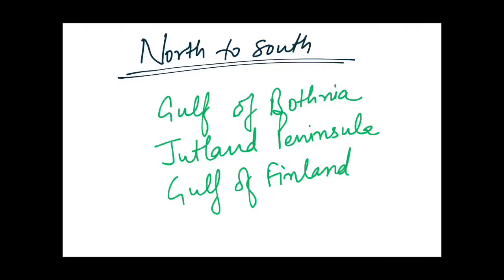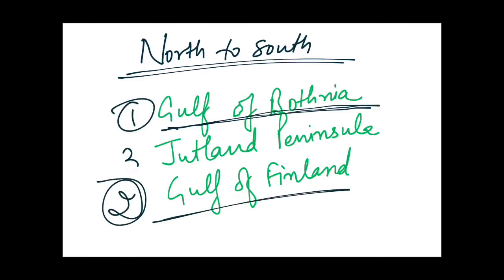Now guys, if a question arises to arrange the following gulfs and peninsula in north to south direction, then you can easily solve it. As you know that Gulf of Bothnia is on the top, number 1, then Gulf of Finland, second, and third one would be Jutland Peninsula. I hope you are getting the things clear in your mind, and you will get it more clear when you practice it by yourself in the blank maps.